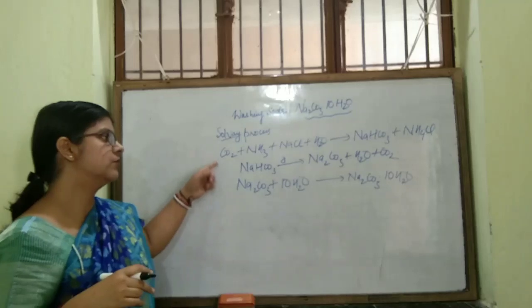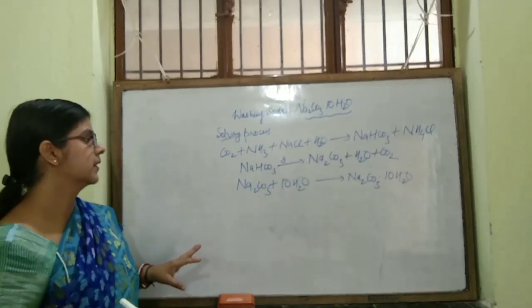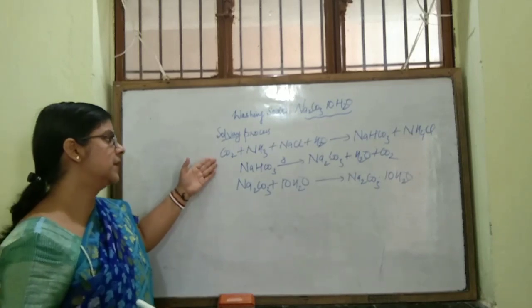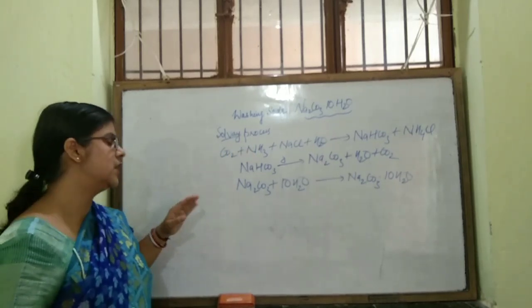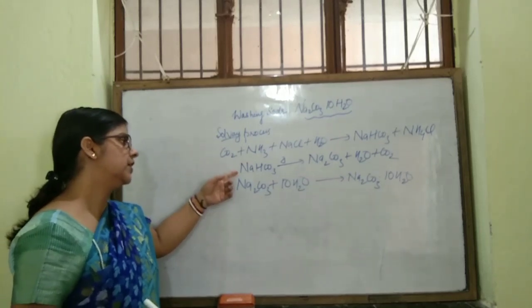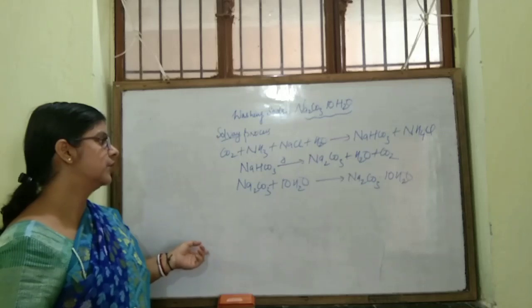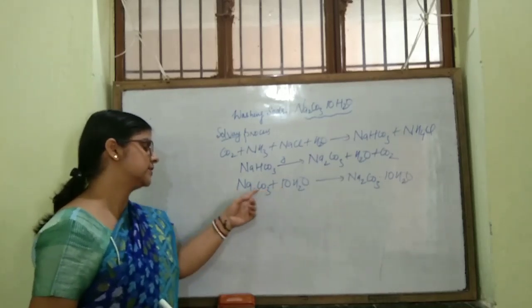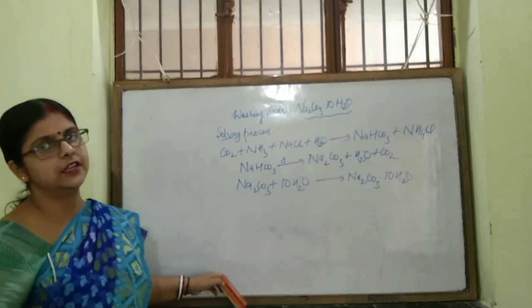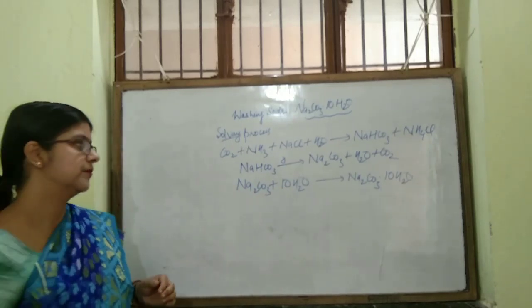Okay, you note down these steps. How can you prepare washing soda? First step is passing carbon dioxide and ammonia through brine solution. Next step is heating of sodium bicarbonate. Third step is sodium carbonate gets associated with water molecules and forms crystals of washing soda.